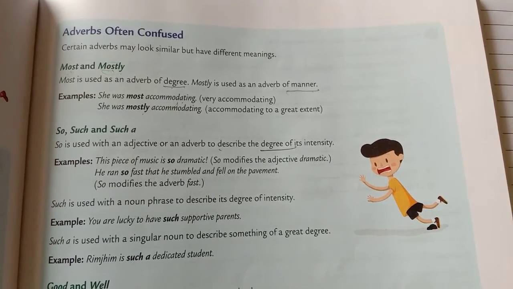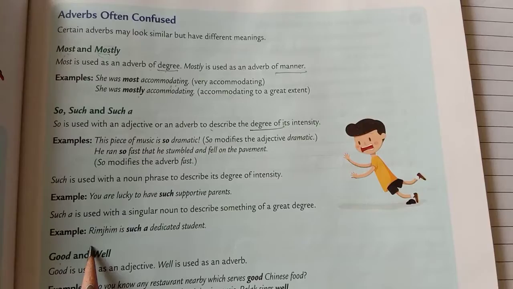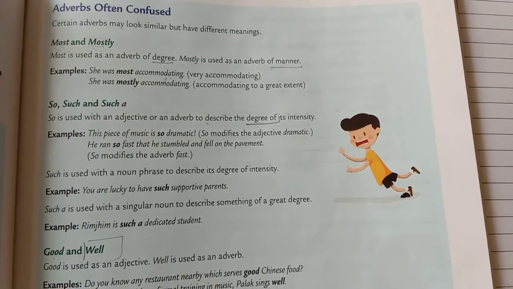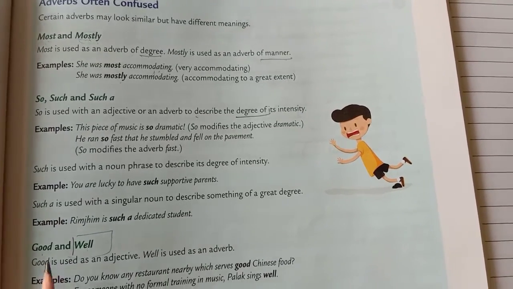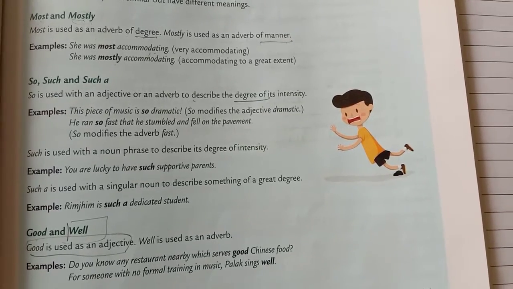Okay. In the same way, when we are using good and well. Well, when we are using it in a sentence, it is acting like an adverb, like how well she sings or how well she plays the piano. But good always acts like an adjective, like he's a good boy. We don't say he's a well boy.